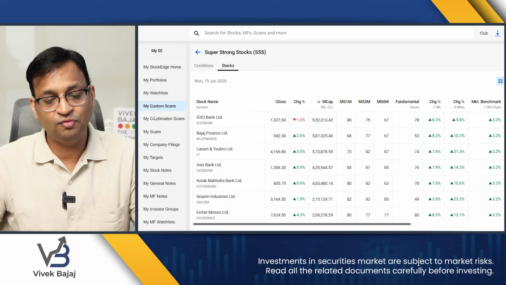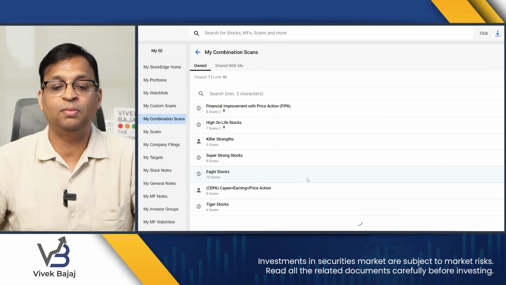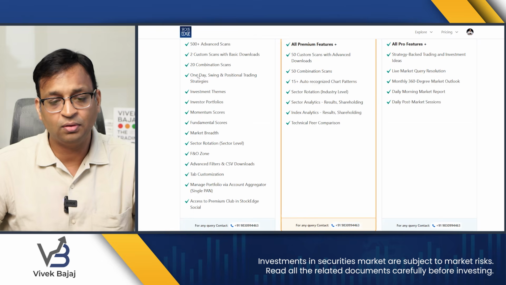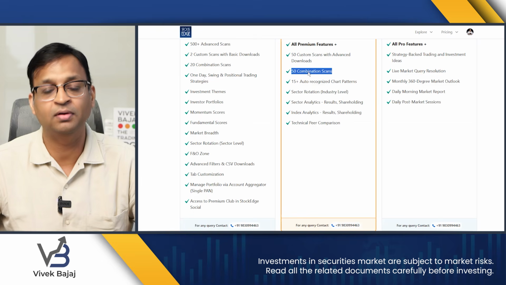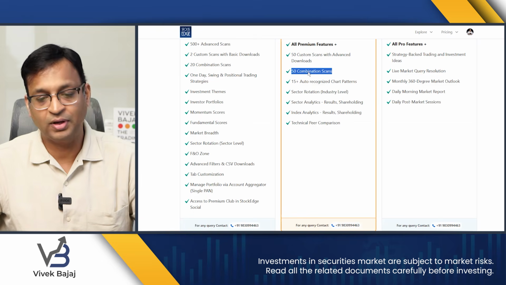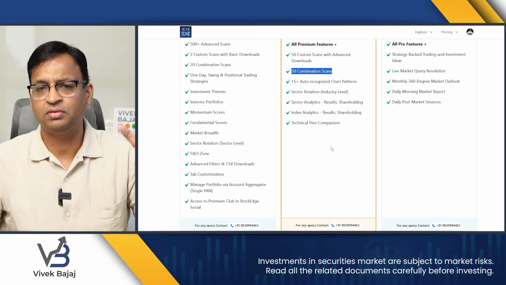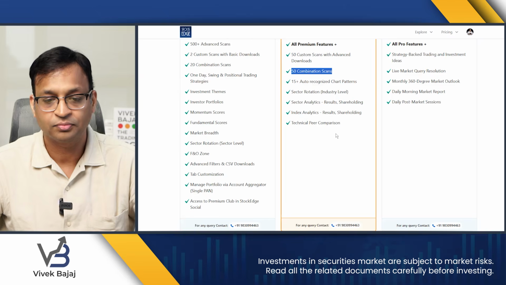Second, we also give you more opportunities to create more combination scans. So in premium, you get to create only 20 combination scans, but in Pro, you can create 50 combination scans. Okay, a lot is available to you.